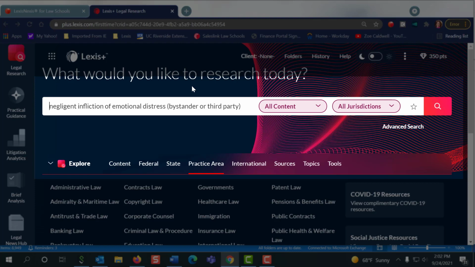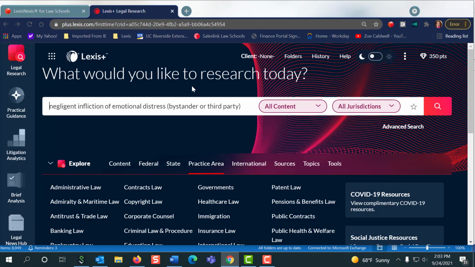And I'm going to add some extra terms to make it a little more specific to my scenario, bystander or third party. So this is when, let's just say a sibling watches their other sibling get hit by a car. And obviously the sibling hit by the car can file a lawsuit against the driver of the car. But if the person watching who saw it all happen has now emotional distress, then they can also try to file for negligent infliction of emotional distress because they were the bystander or the third party to this lawsuit between the accident victim and the driver.